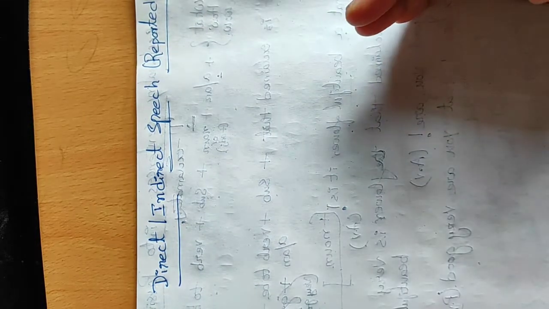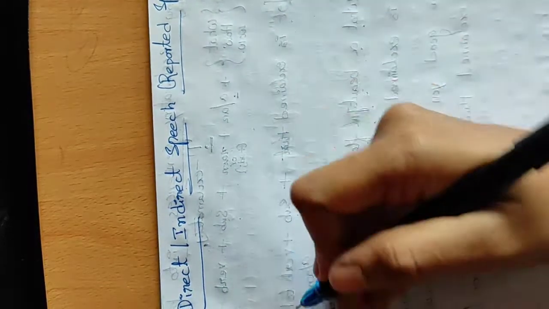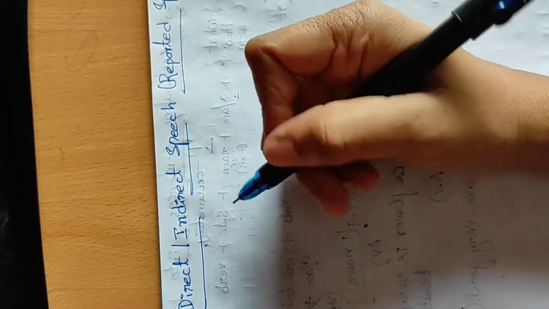First we'll see what a direct statement is. The first person will be telling the second person. He tells the statement directly to the other person. For example, we know in English we have first person, second person, third person.